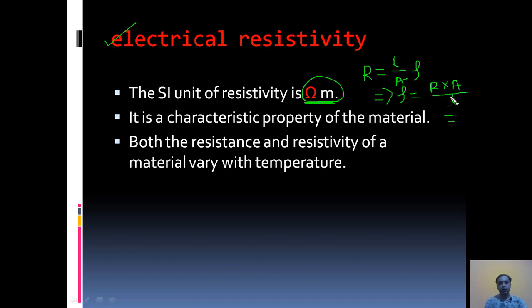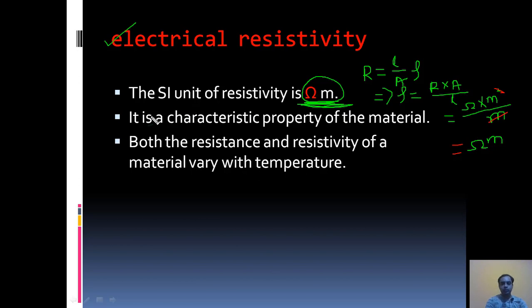What is the unit of R? The unit of resistance is ohm. What is the unit of area? Meter square. What is the unit of length? Meter. The meter square and meter get cancelled, and it will become ohm into meter. So the SI unit of resistivity is ohm into meter. Keep this in mind. The SI unit of resistance is ohm. The SI unit of resistivity is ohm into meter.